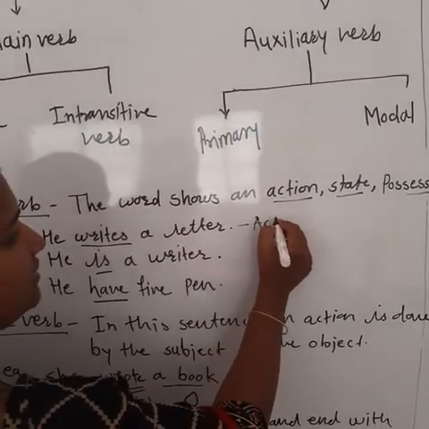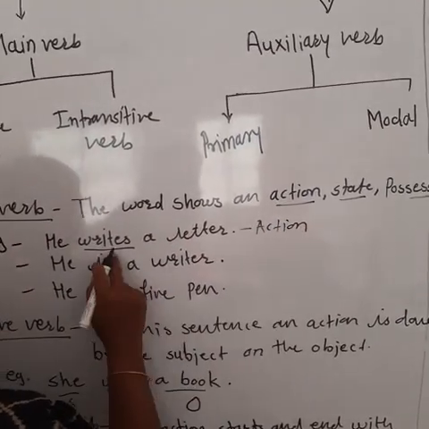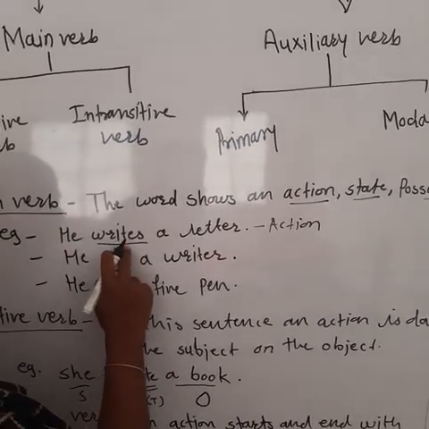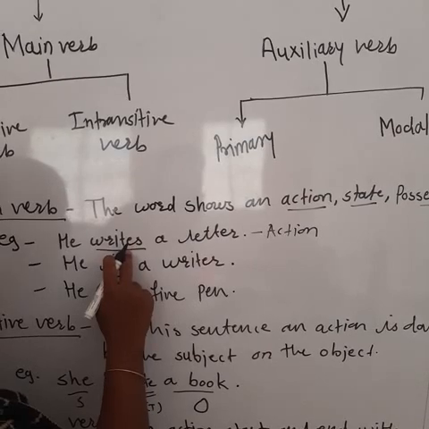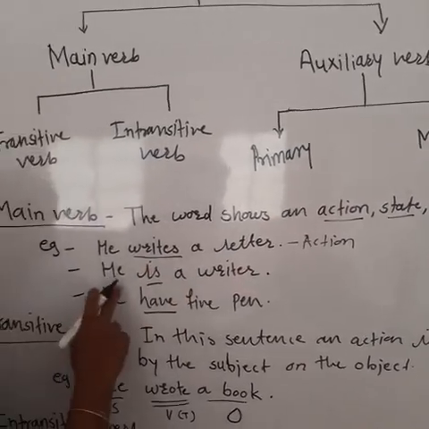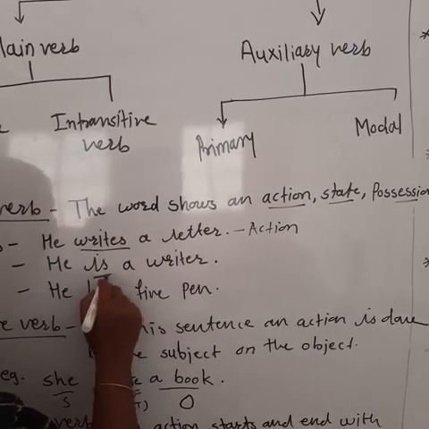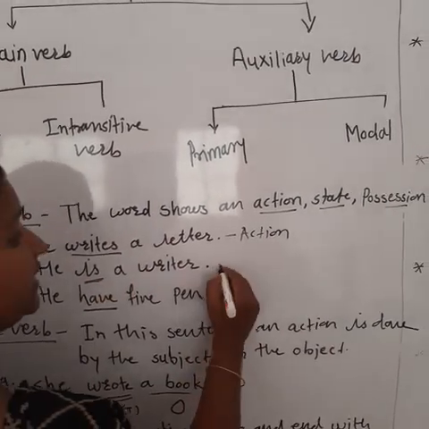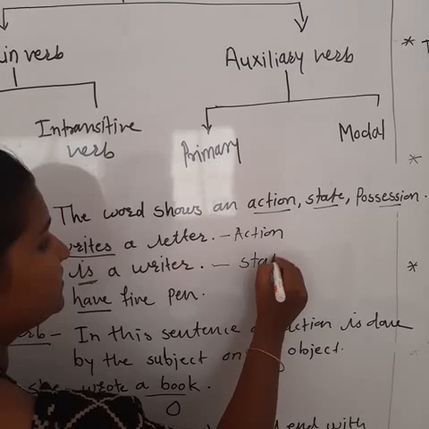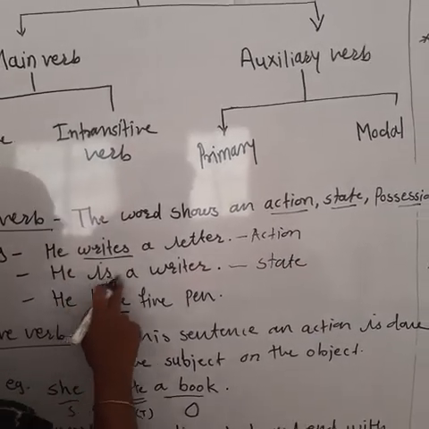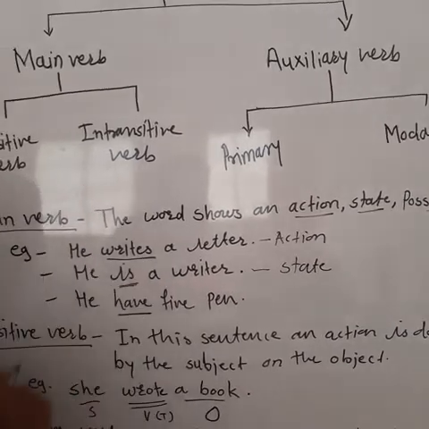It is action. Here the subject acts, like writing. So it is action. Here, he is a writer. It is not action, but it is state. Who is he? He is a writer. It is a state.